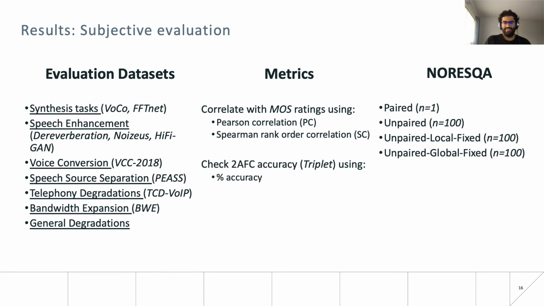The third case is that of unpaired local fixed, where the non-matching reference dataset is fixed for every dataset separately. And lastly, we have the unpaired global fixed, in which the non-matching reference set is fixed globally across all datasets.